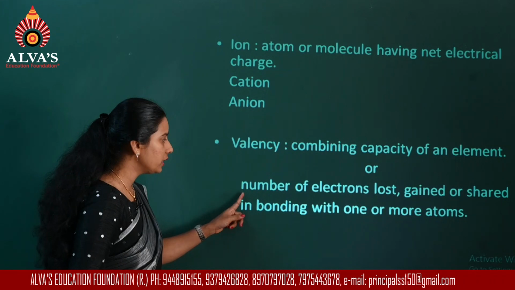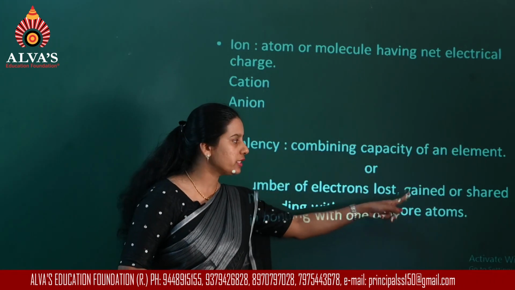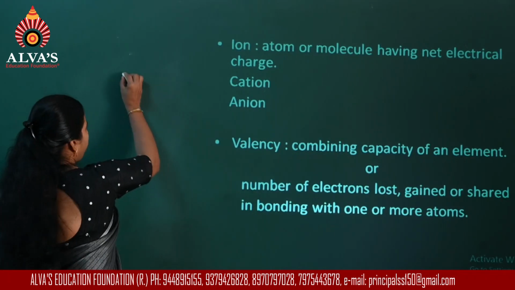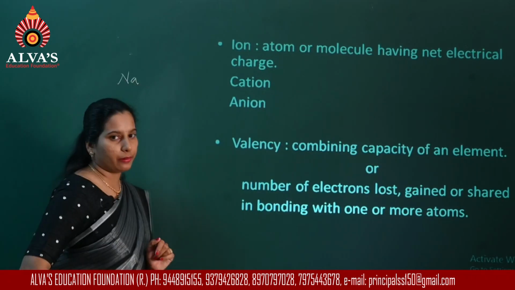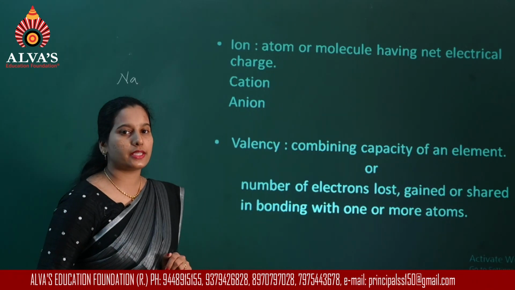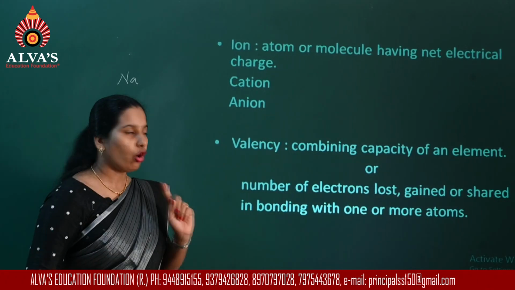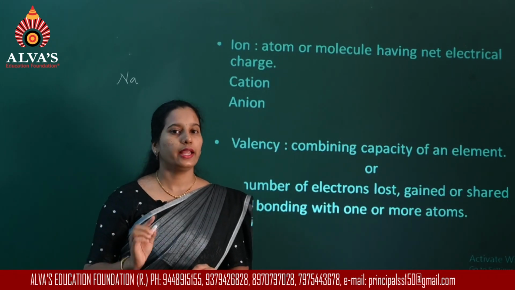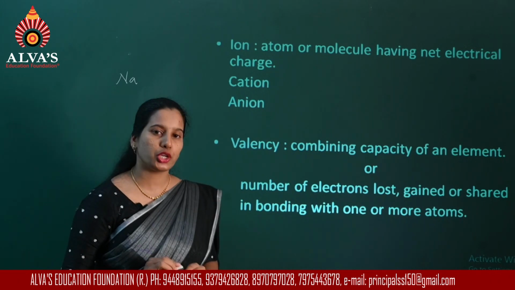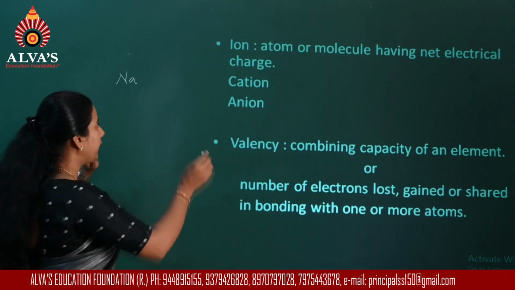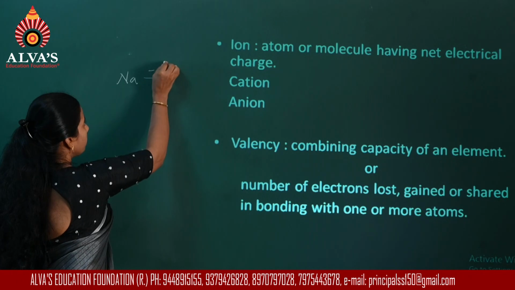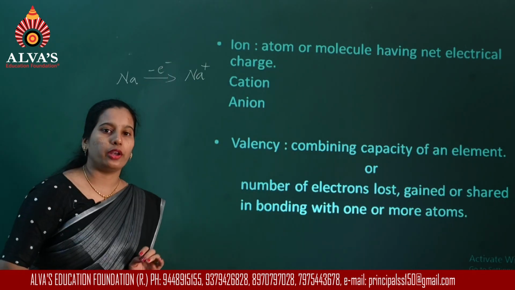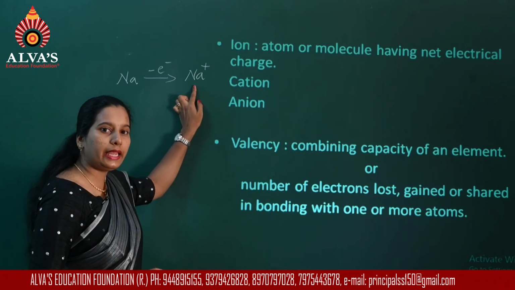Then talking about the number of electrons lost, gained or shared. For example, the sodium atom is represented as Na. Whenever an atom loses an electron, it gets a positive charge. So if I remove an electron from sodium, sodium becomes an ion, written as Na+.